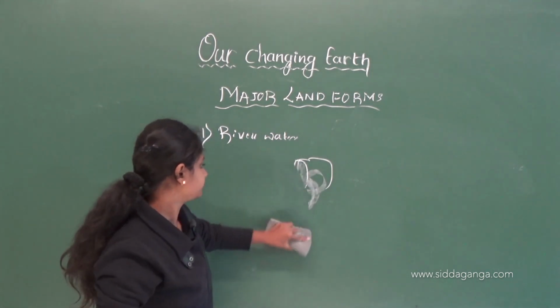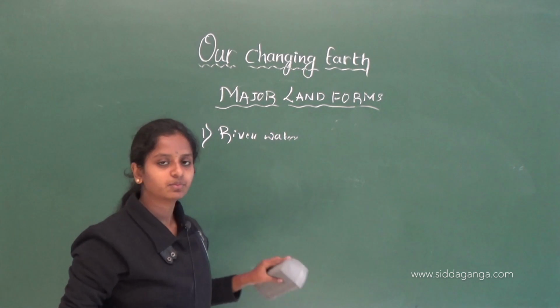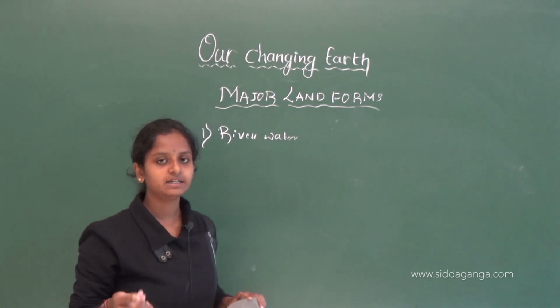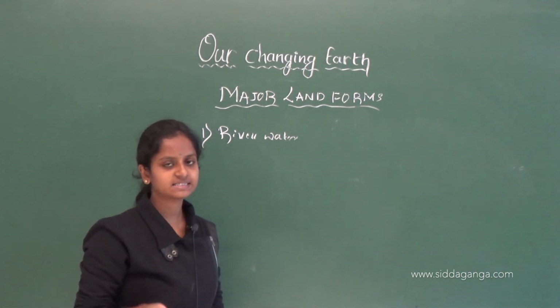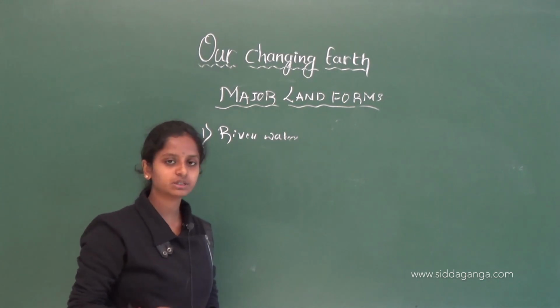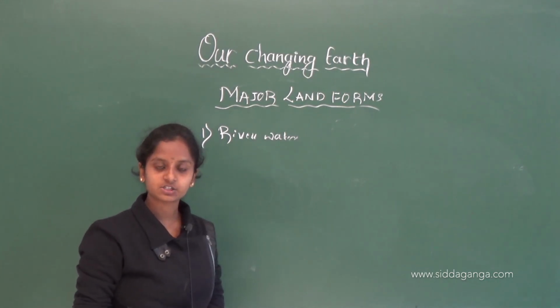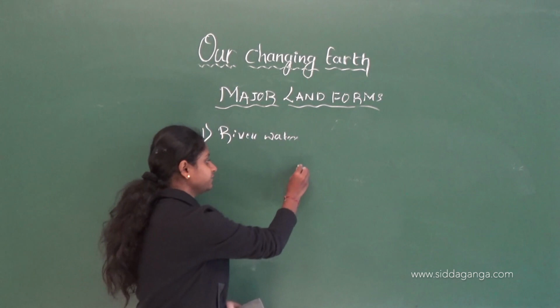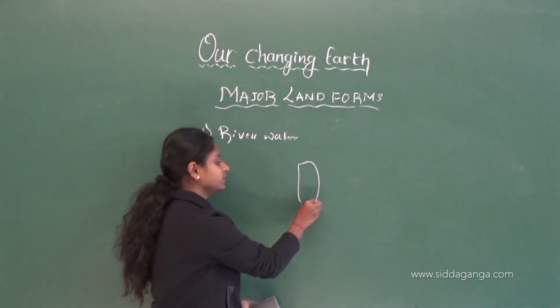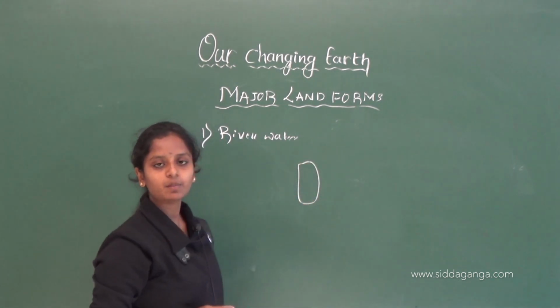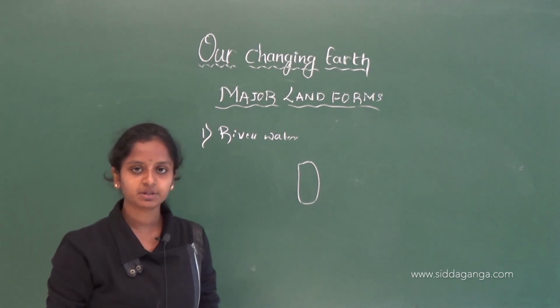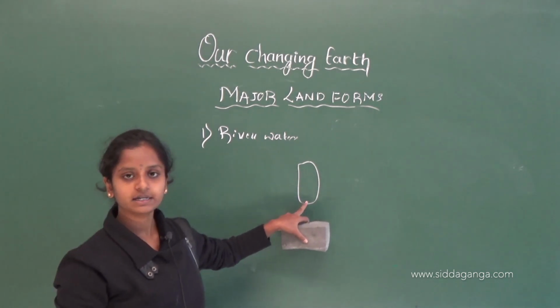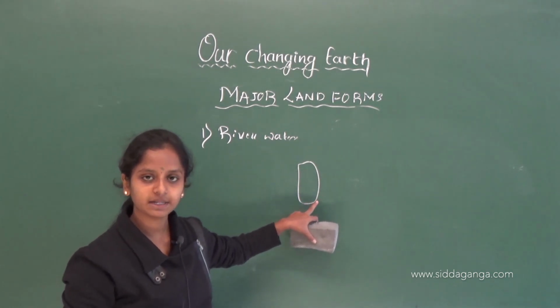Then whatever it deposits, it may deposit some sand, silt or rock, whatever the particles. This leads to this land surface where the river has deposited some amount of sediments, that there it will form a fertile plain, okay.